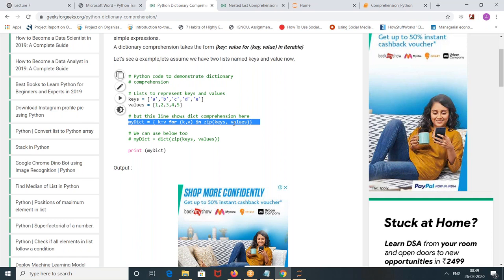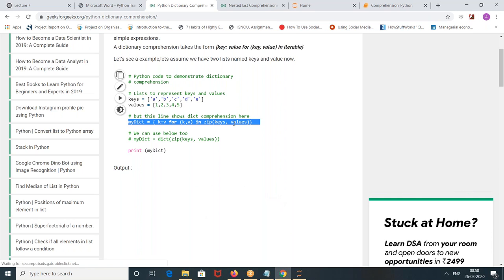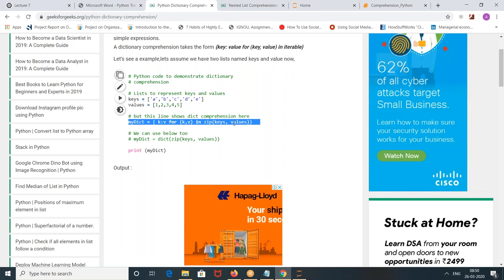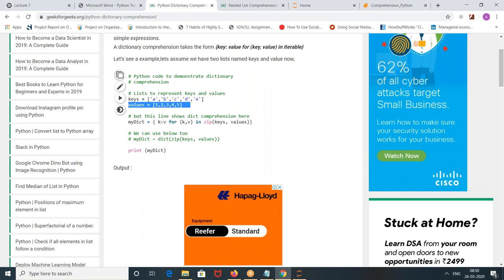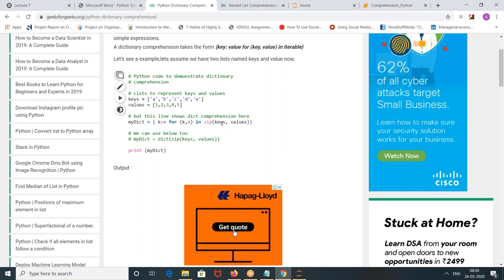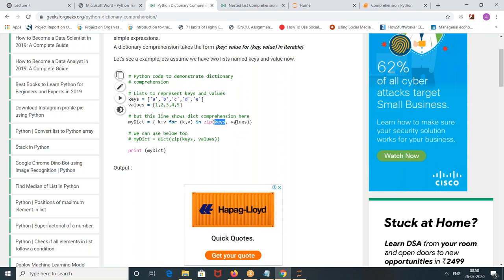Or take the Aadhaar card example, or your American citizenship. Your number is attached with your name, correct? So either way, there is no difference. You can take a key and value and interchange them, so it doesn't matter. If I want to interchange, I have to pass values here and keys there.